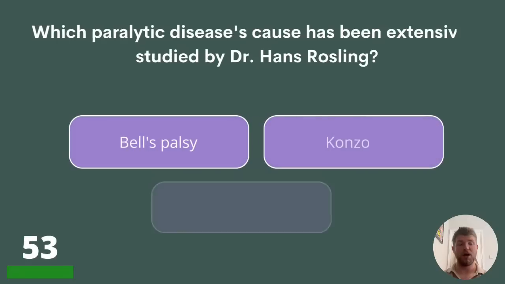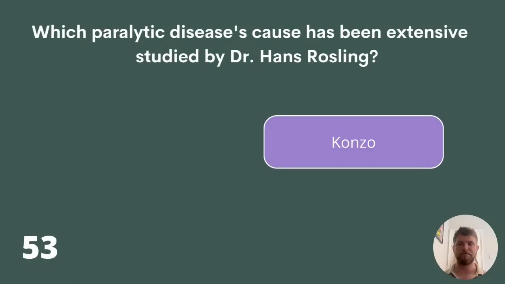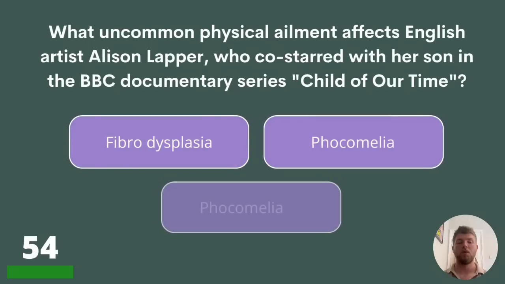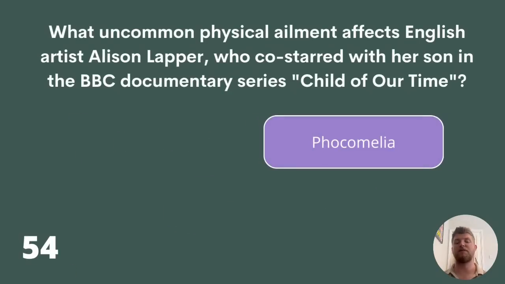Question 53. Which paralytic disease's cause has been extensively studied by Dr. Hans Rosling? Is it Bell's palsy, Konzo, or multiple sclerosis? And the answer is Konzo. What uncommon physical ailment affects English artist Alison Lapper, who co-starred with her son in the BBC documentary series Child of Our Time? Fibrodysplasia, phocomelia, or phocomalia? The answer is phocomelia.